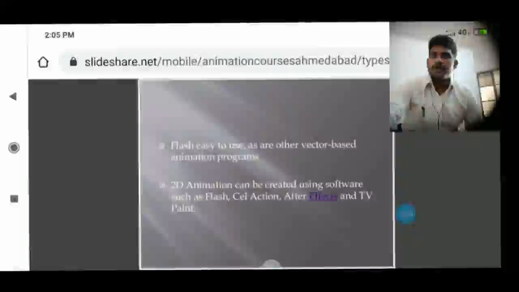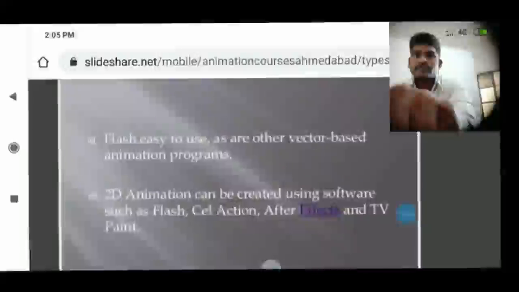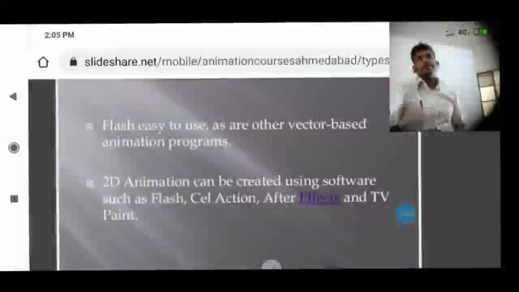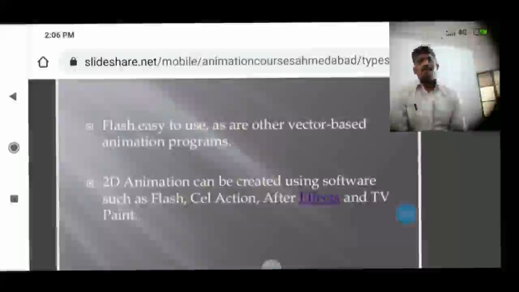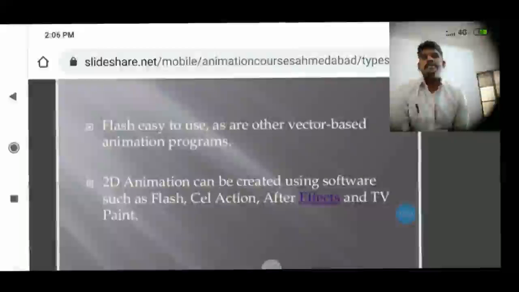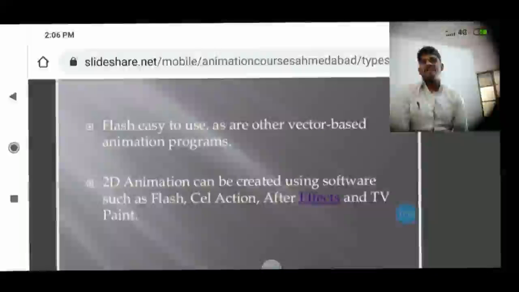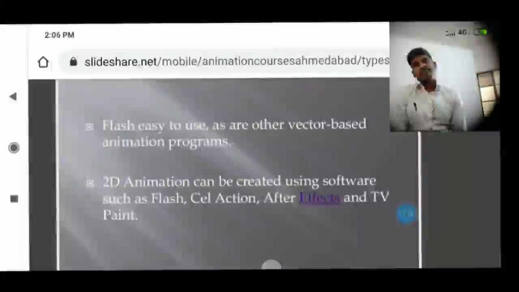And Flash is easy to use, as are other vector based animation programs. 2D animation can be created using software such as Flash, Cell Action, After Effects, and TV Paint.